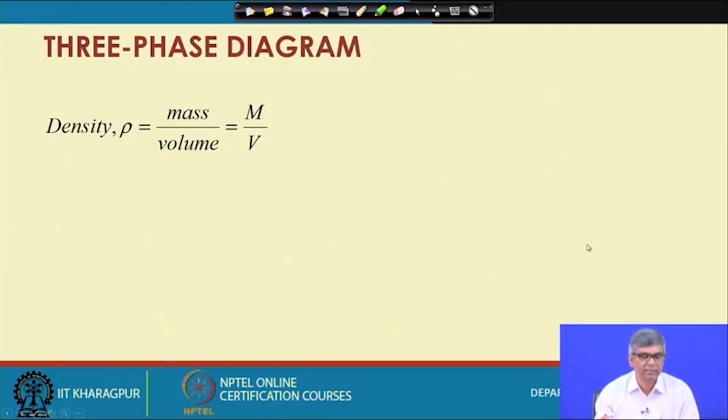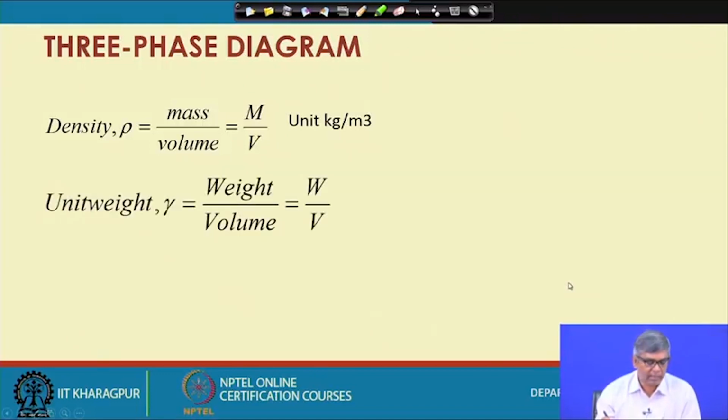Now, the definition of density: density is mass by volume, and the unit will be kg per meter cube, and unit weight gamma is weight by volume, that is W by V, and the unit weight will be kilonewton per meter cube. And these are things one has to keep very carefully in mind, that unit weight is just the mass density multiplied by g only.